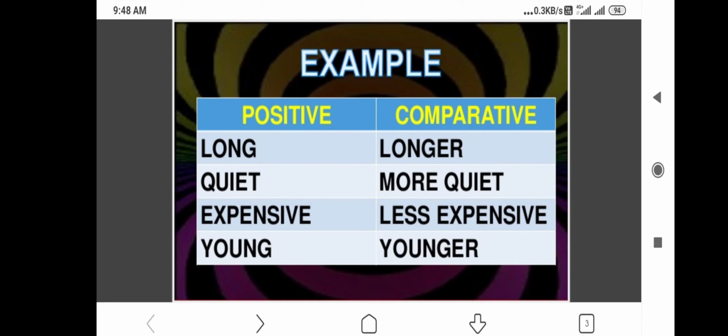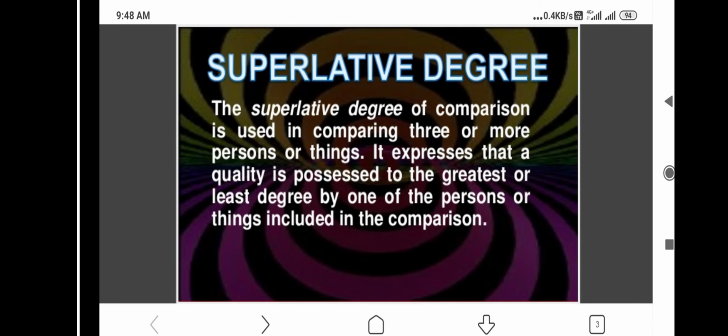Example: long, longer. So long is 1 syllable, so we are using er. Quiet. If you split quiet, qui-et, it becomes 2 syllables, so more quiet. Expensive. Expensive has 3 syllables: ex, pen, sive. There are three syllables, so less expensive or more expensive you can add for it. Young, younger. Young is one syllable, so we use er with that.